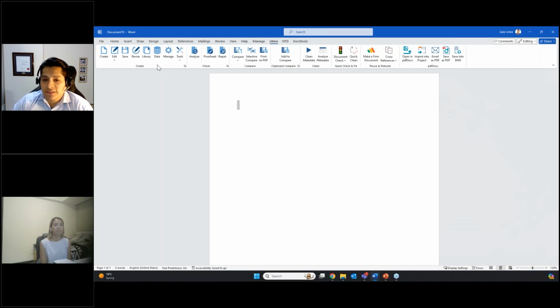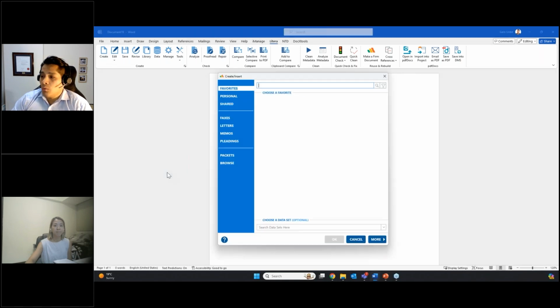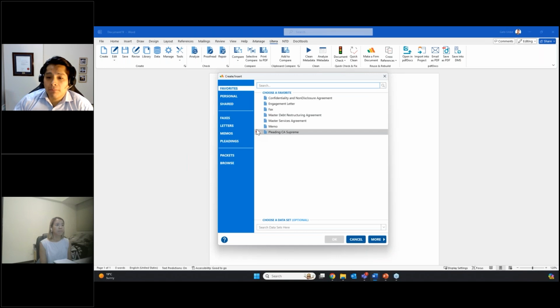For our first example, I will put together a letter of engagement because this is one of the most common documents that law firms generate on a daily basis. If I want to do that, I just need to go into my ribbon and select Create. What this will do is bring up my library of templates.